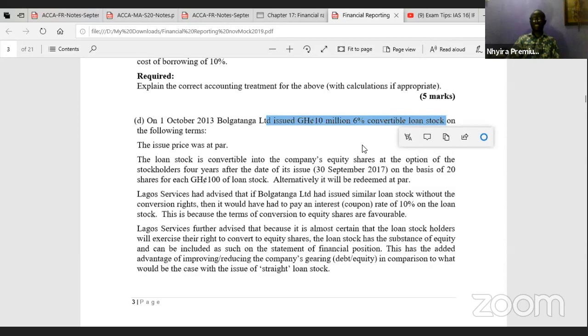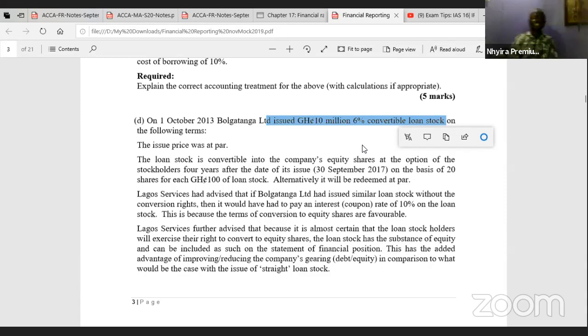So immediately we read that statement, you know that you are dealing with a hybrid financial instrument or a compound financial instrument.